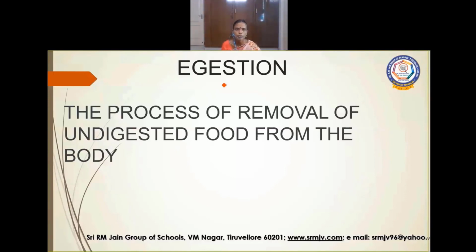So in this process, removal of undigested food from the body takes place. The part of the food which is undigested is thrown out from the body. That is called egestion. Is it clear?